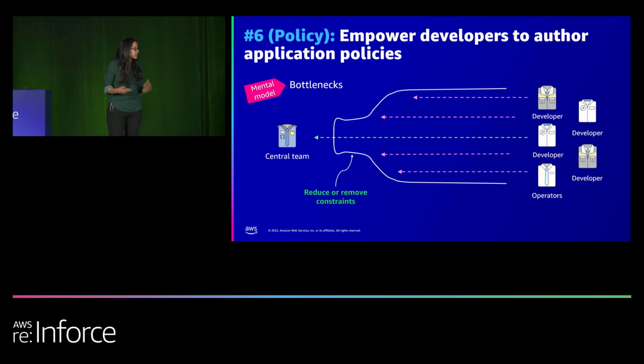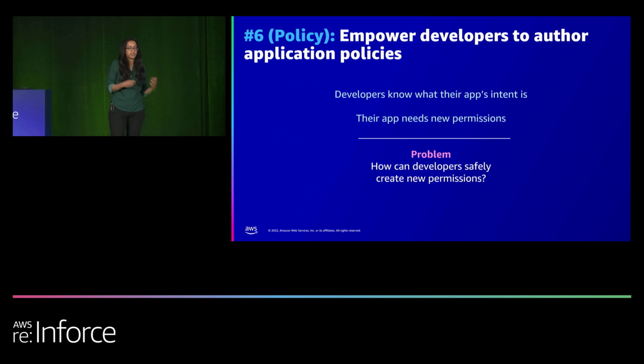Something that worked for you, say, two years ago doesn't work for you anymore because your teams are changing and your organization is growing. The root cause here still is that the developers are not as comfortable authoring those policies. So the question is, how do you create that safe space or provide opportunities in such a way that developers can confidently and safely create those policies for their applications?